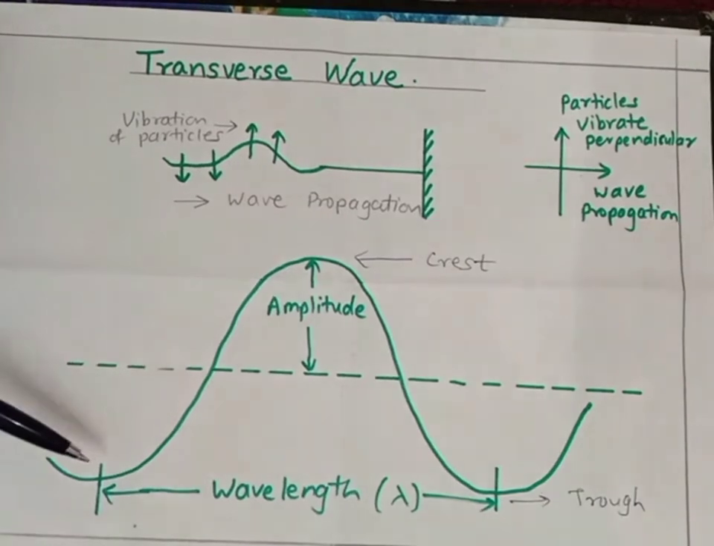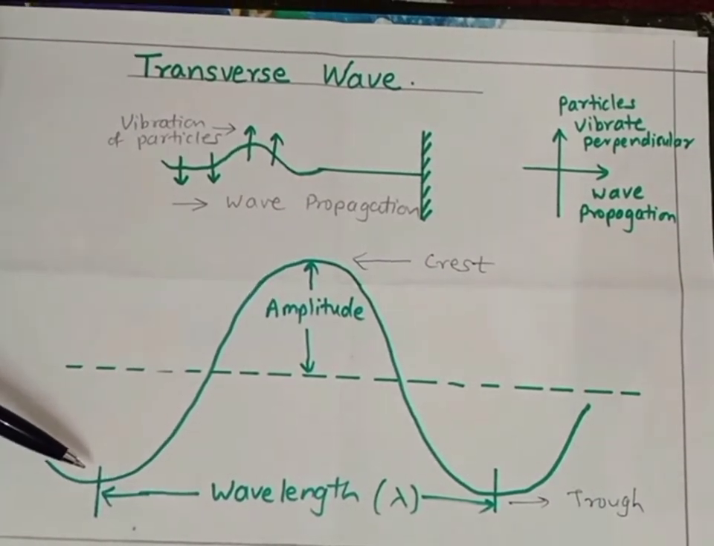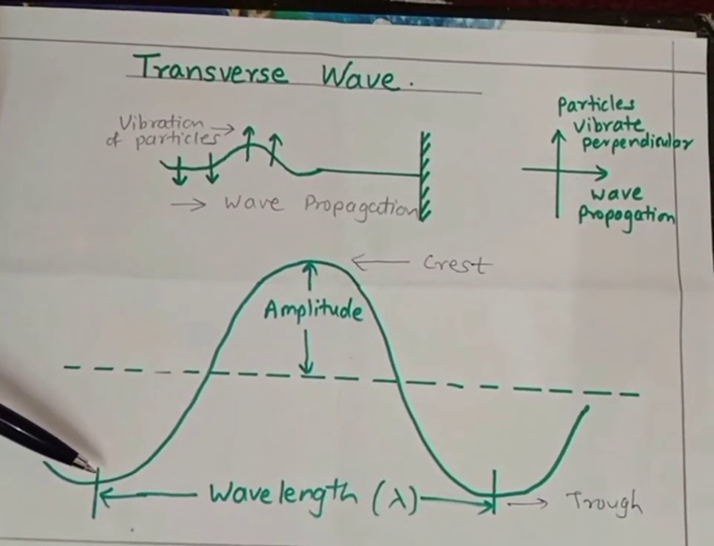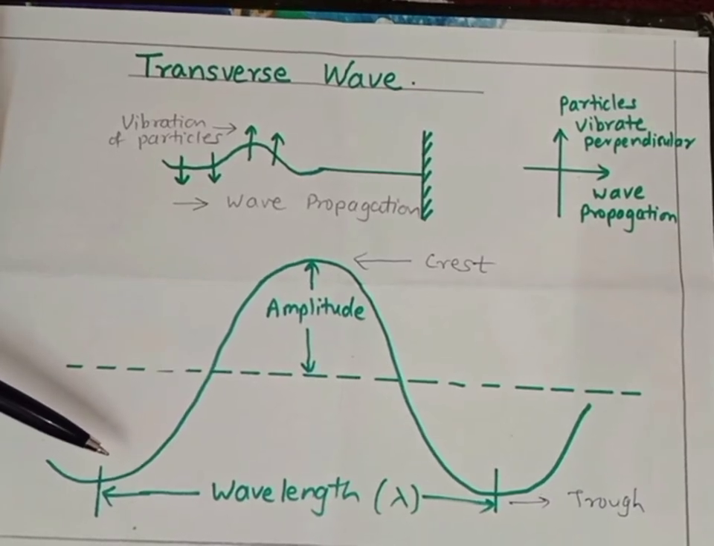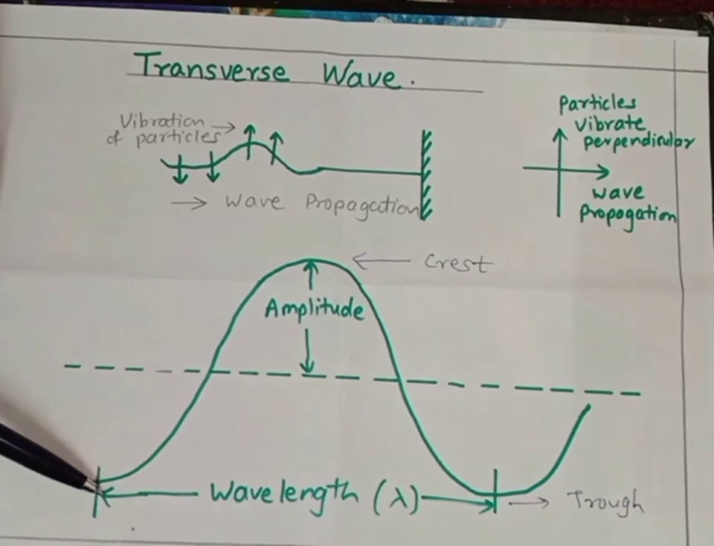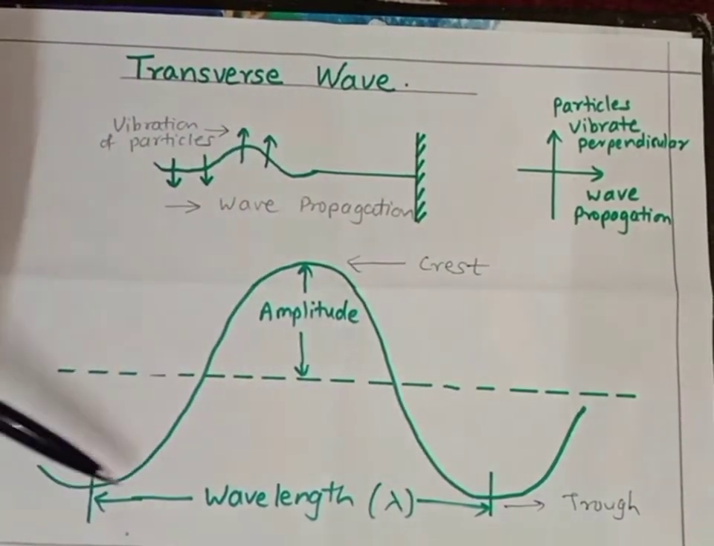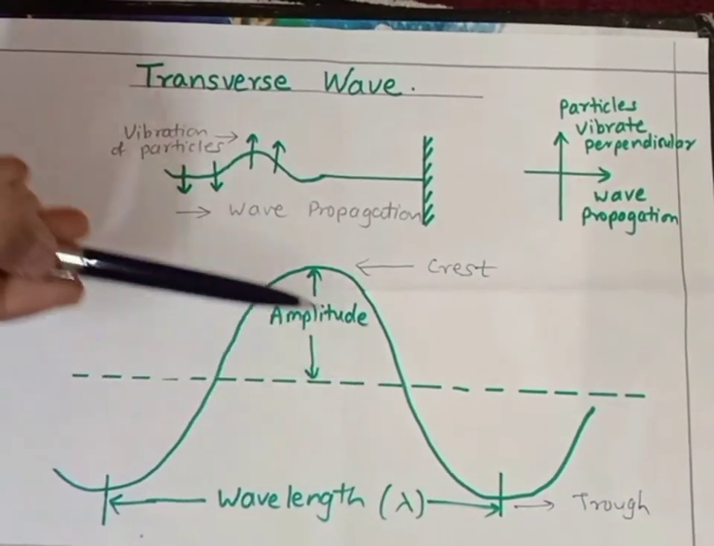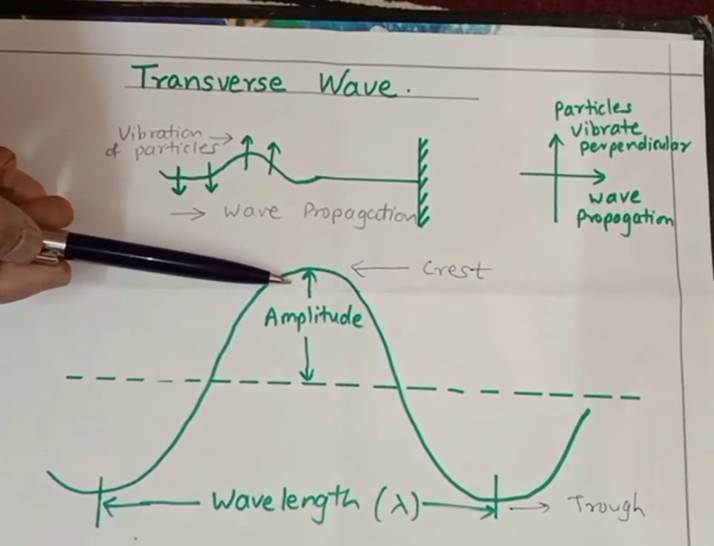Then wavelength. Wavelength is defined as the distance between two successive particles which are in the same phase. This will denote the wavelength. It is denoted by the symbol lambda, and amplitude is denoted by A.